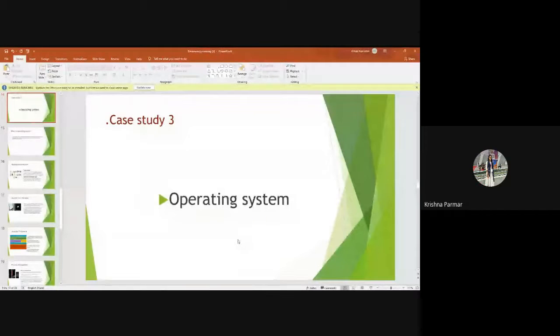Umang, do you have any idea about tools? No, ma'am. So none of you prepared it? You all three are saying that you prepared, but none of you know about tools. Keval, do you know about tools?